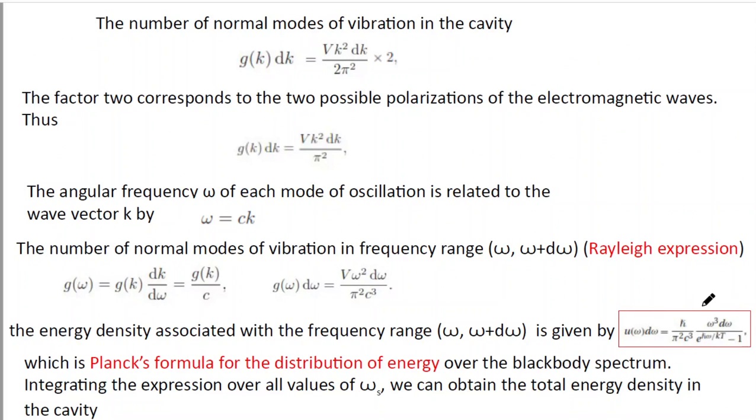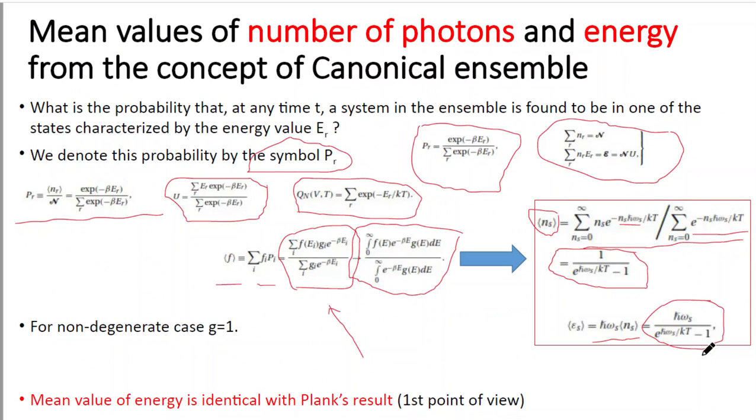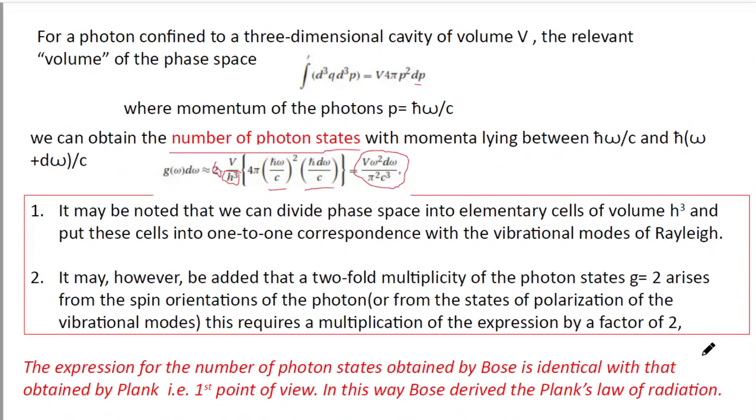So this formula was obtained by Planck's approach. Now from Bose's approach, when we multiply the mean value of the energy with the number of photon states, both energy expressions are exactly similar.